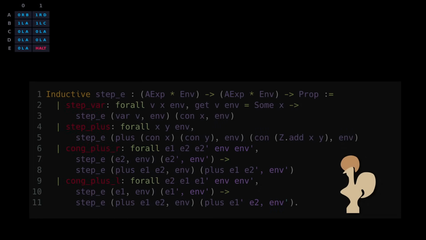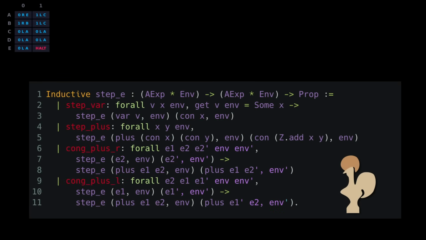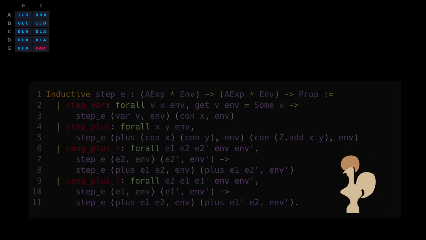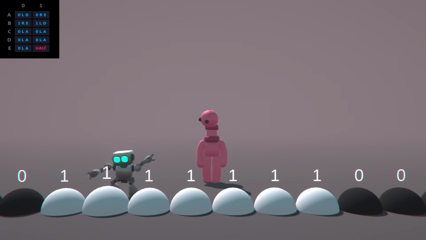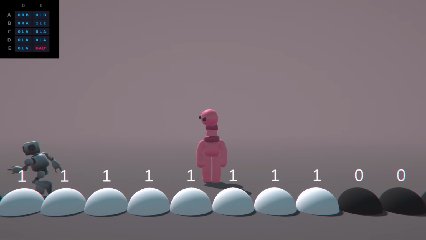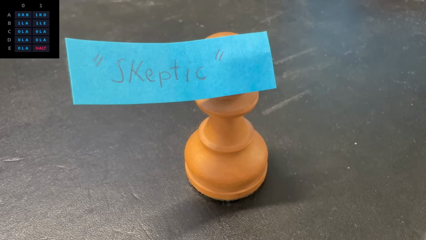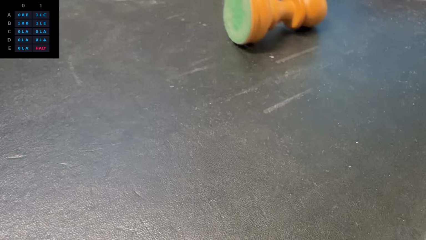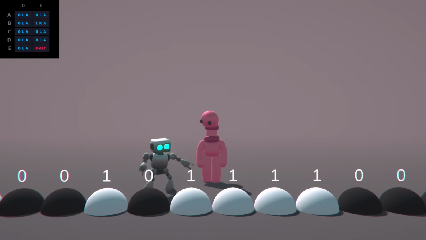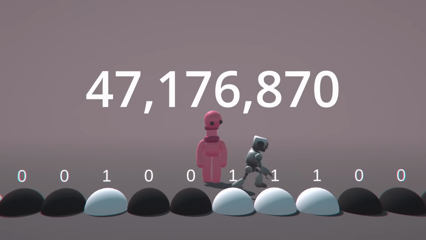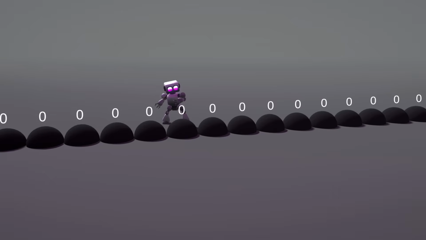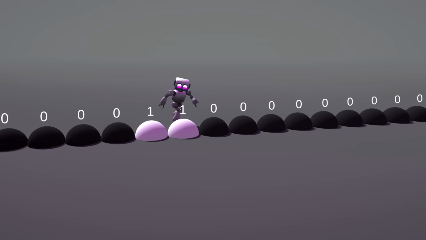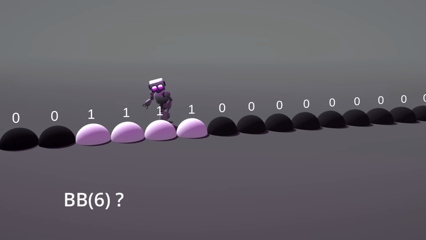This is a specialized tool used to translate mathematical logic into code that a computer can check. It ensured that every step of their proof was airtight and that not a single human error was made during the sorting process. And in July of 2024, the last skeptic fell. The computer-verified proof confirmed it. Busy Beaver 5 is officially 47,176,870.